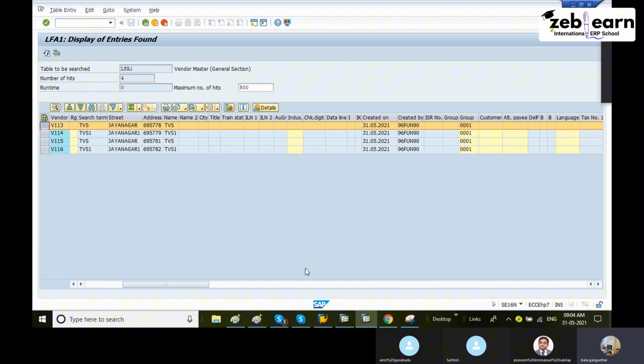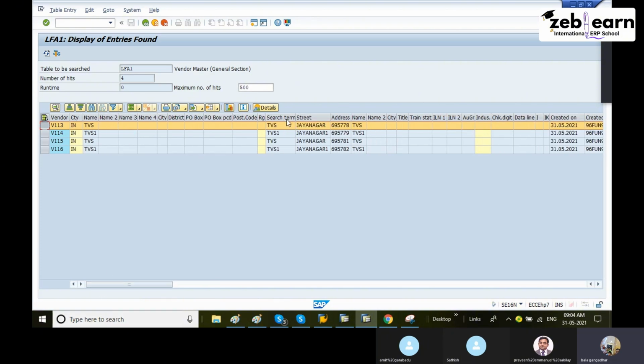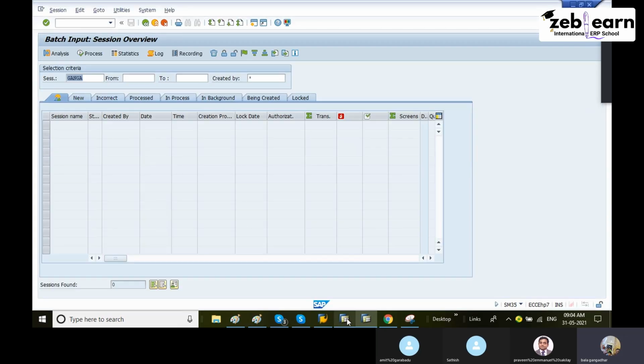So the vendor is loaded, group name, all the information, search term, state name, all. Okay, this is the way to upload any bulk data. Actually, we'll specify here the last step. We'll select this one. If you select background and press enter, automatically all the data will be uploaded to SAP. No need to click enter. Foreground we won't use. We'll use background. Direct background execution only you can do.